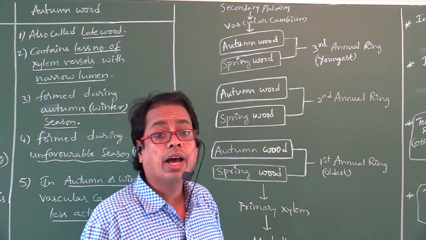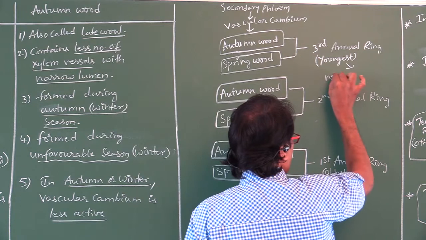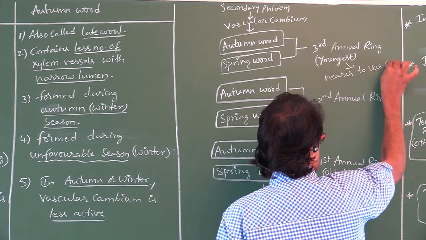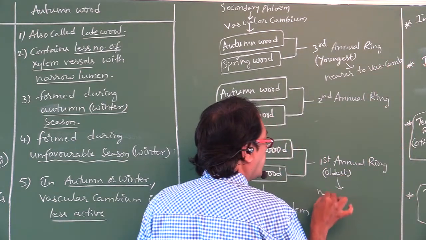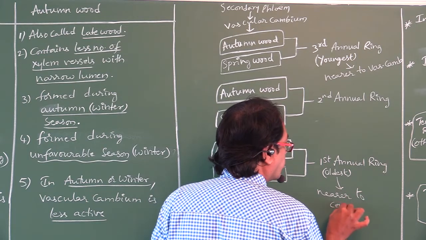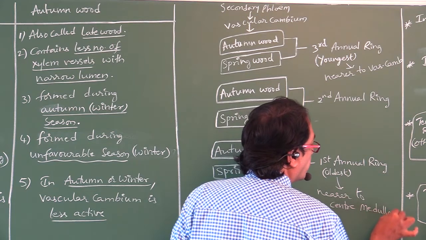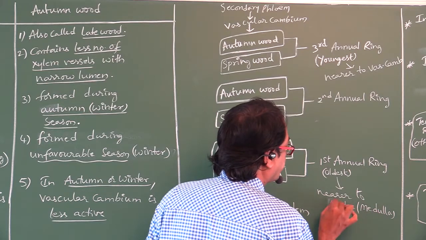This youngest is nearer to vascular cambium. This oldest annual ring is nearer to center, also called medulla.